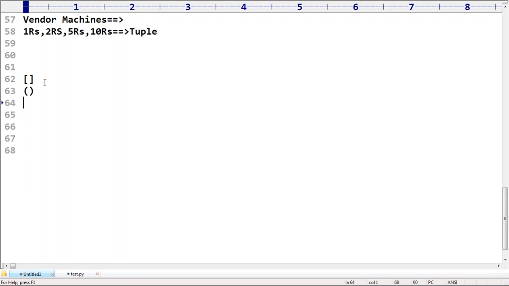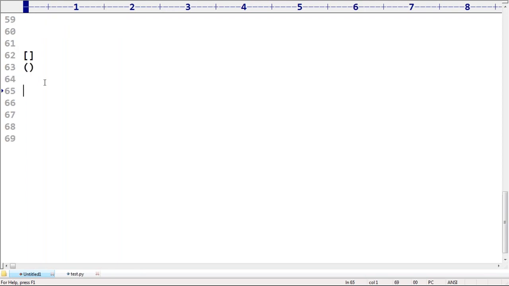Now I want to give each and every person a small jerk. What is the type of t? Observe very carefully. What is the type of t? Why are you thinking? T is a tuple. What is the length of this tuple? It is 0, because a zero-length tuple is also possible. What is the problem with that?